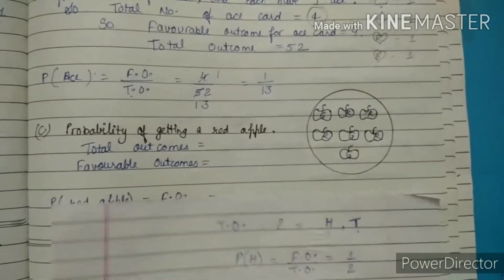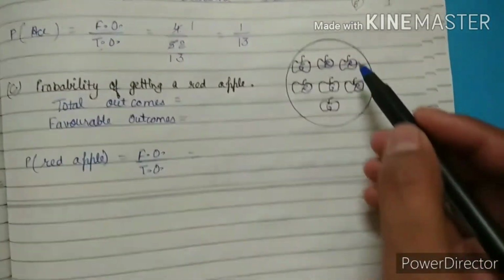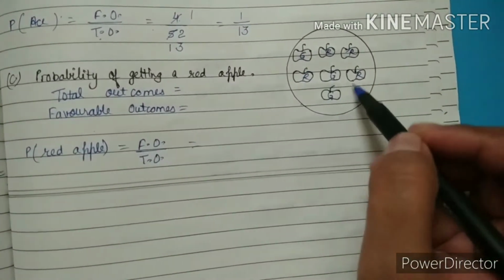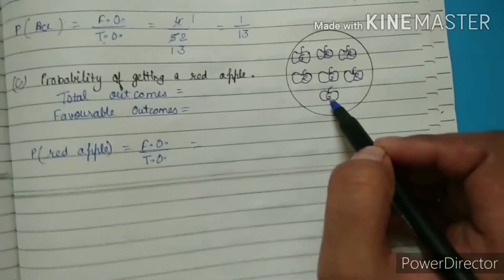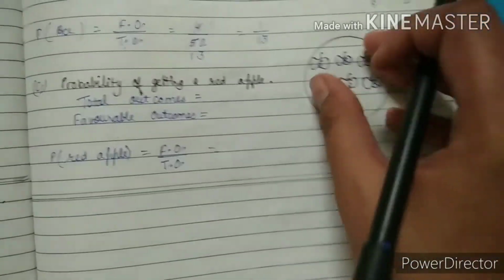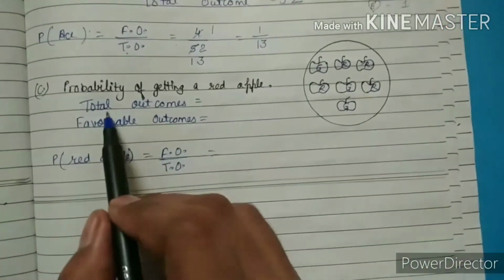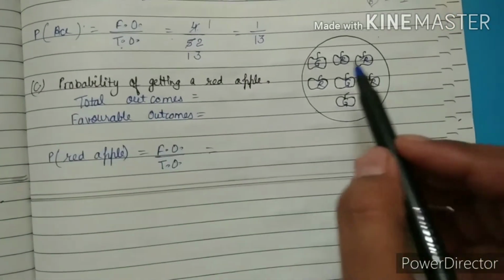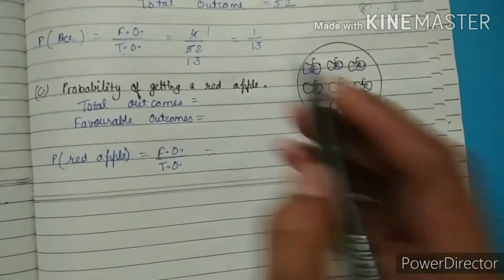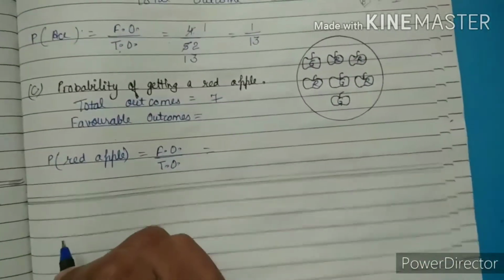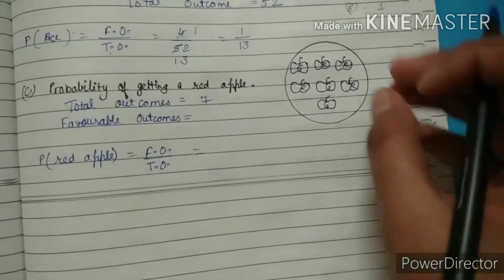Now the third question is the probability of getting a red apple. Here we have different kinds of apples: green, red, green, red, green. So they want to know out of this circle how many red apples we can take. So how many total outcomes are there? 1, 2, 3, 4, 5, 6, 7. So 7 outcomes we can take, because whenever we choose, we have to choose from 7.